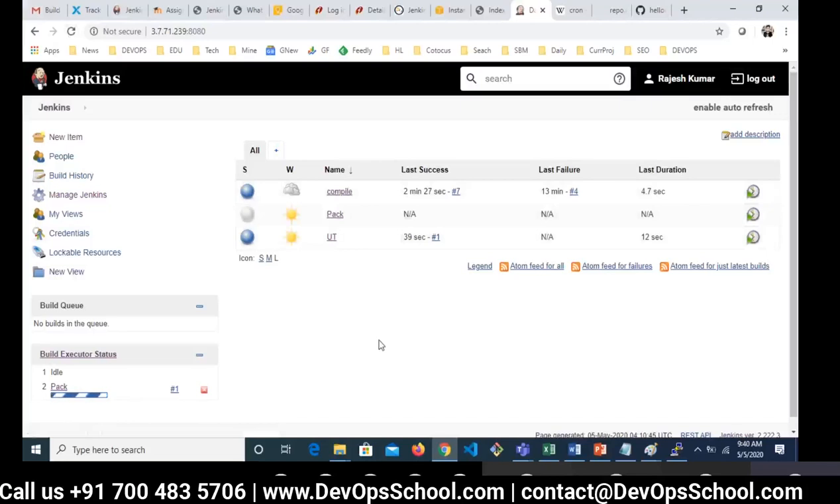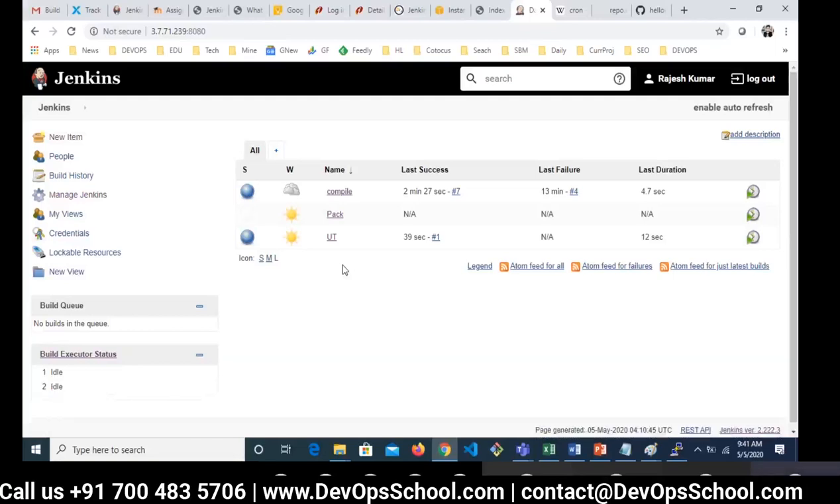Now the problem here is we are 8 people today, and we are working on one Jenkins. So I will get confused for sure, because which job is mine and which job is yours? I don't know. So what can I do? One practice could be to change the name to Rajesh compile, Rajesh pack, Rajesh UT. But this is not a good practice. Why should I use my name? You can use the project name though. But is there any way where we can do the organization stuff?